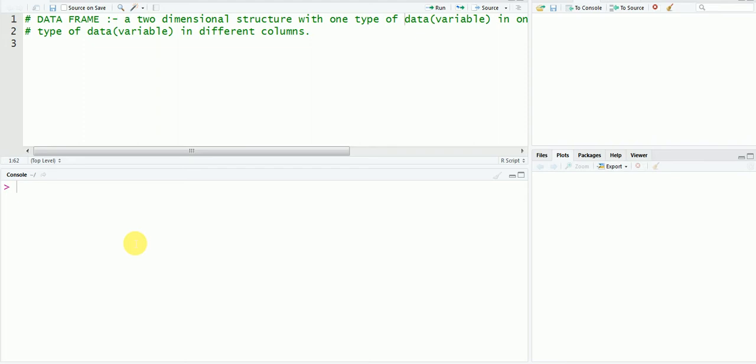So you are supposed to write your codes in the R script part. It will be better if you know the correct code, then it is no problem, you can directly write in the console part. But if you are a beginner like me, then you should write your codes in workspace. Okay, today we will learn about a term, data frame, which is highly used in statistics.